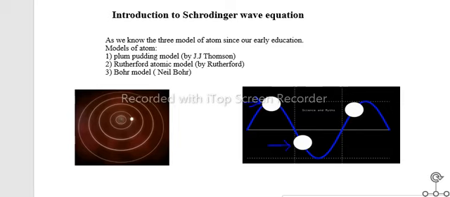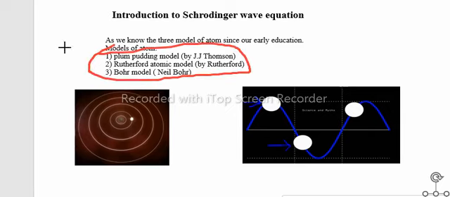As we are learning three models of atom since early education. First of all, J.J. Thomson gave the idea of plum pudding model, and then Rutherford gave the model of atom, and the third idea of atom was given by Bohr. Actually, these are all models of particle nature, in which we assume these subatomic particles as particles. The electron, being a particle, revolves around the nucleus, which we knew in all the models, but in all these models there were some limitations.